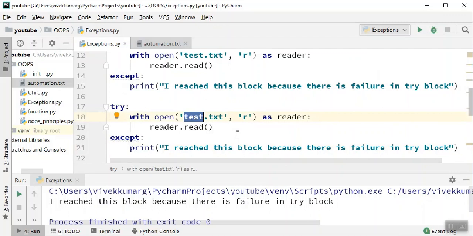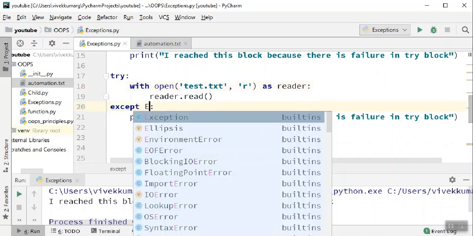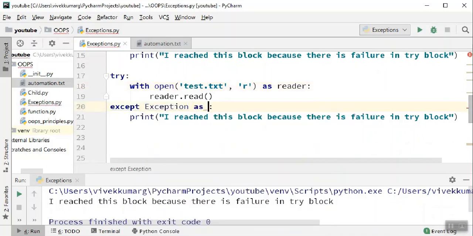So here I would give you another way to catch the error that Python will throw. This time you say except Exception as E. Basically, when there's an error in the try block, and we know there'll be an error because we don't have this file at all, what Python throws will be sent to this E variable.